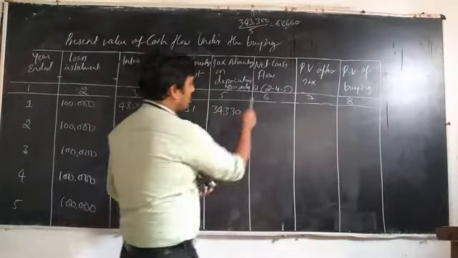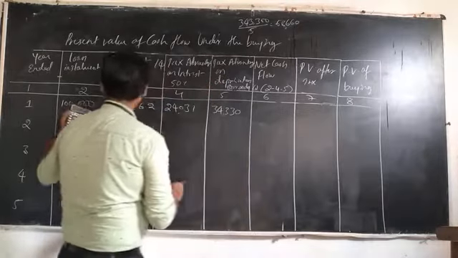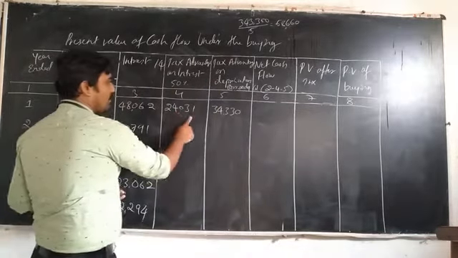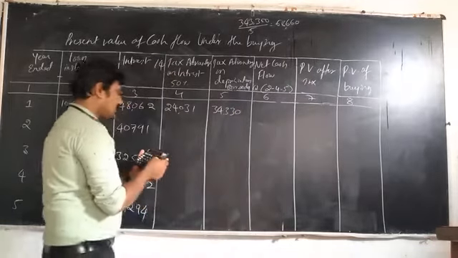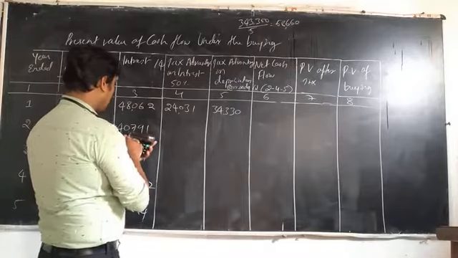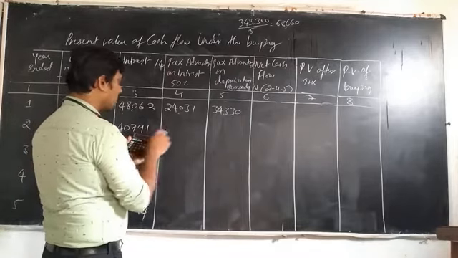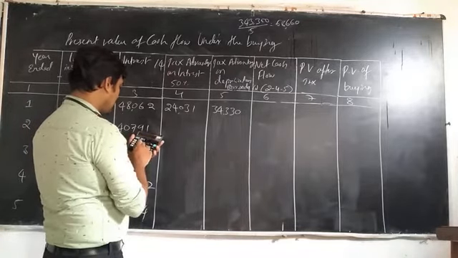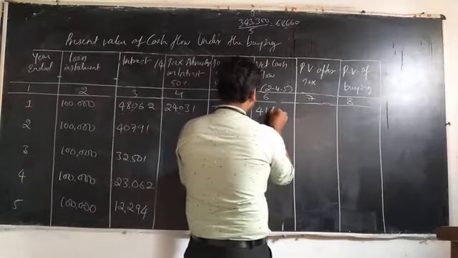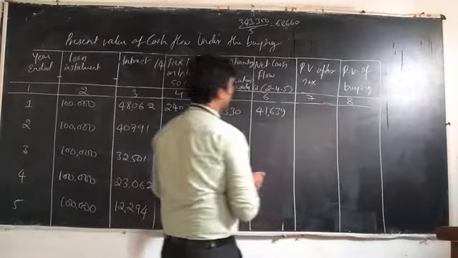Then what is the net cash flow? Column number 2 is 1 lakh, column number 4 is 24,031 and column number 5 is 34,330. That means 1 lakh minus 24,031 minus 34,330, and we have 41,639 as the net cash outflow.